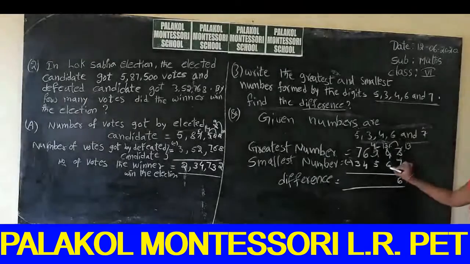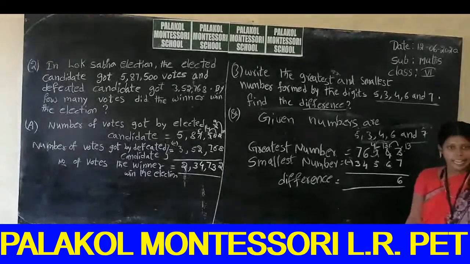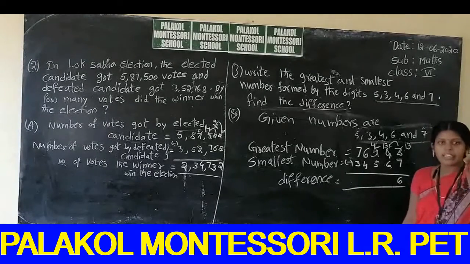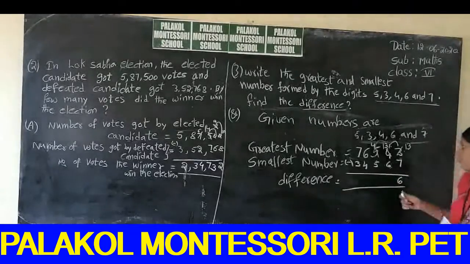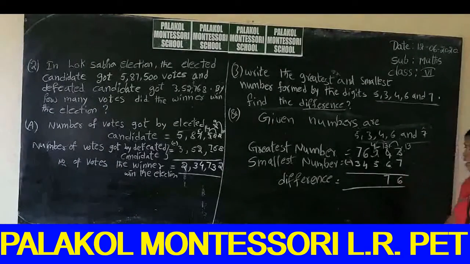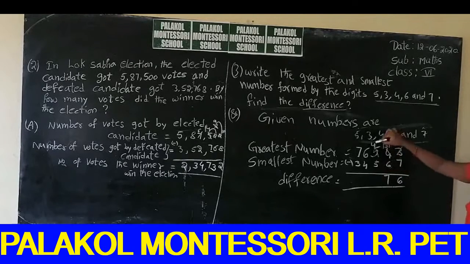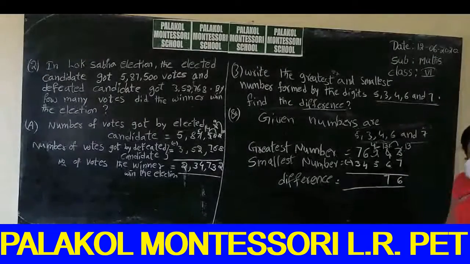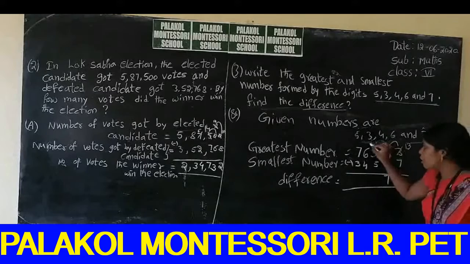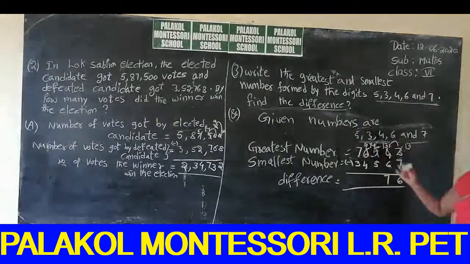So we count 6 after up to 13. 6 after 7, 8, 9, 10, 11, 12, 13. How many numbers are there? 7. So we write 7. Next 4, 5. Is it possible to subtract 5 from 4? No, it is not possible. So again we take borrowing and the 4 becomes 14 and the 6 becomes 5.